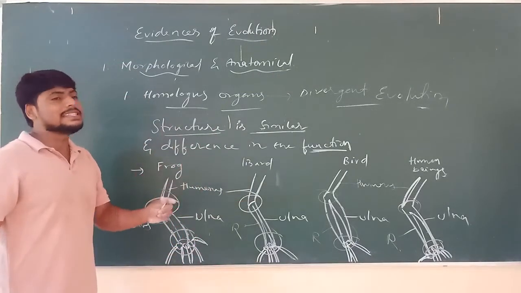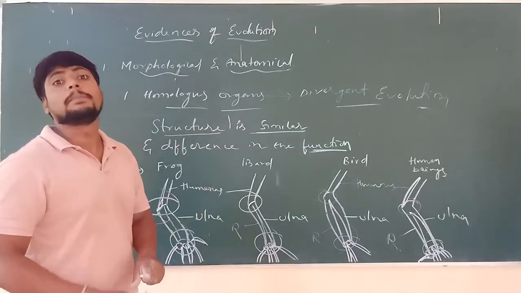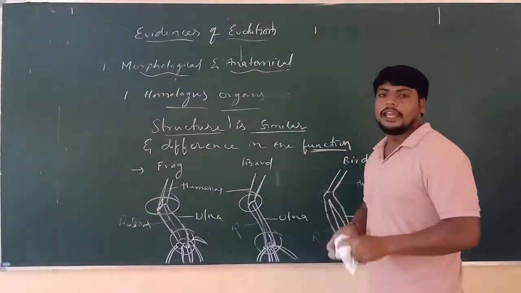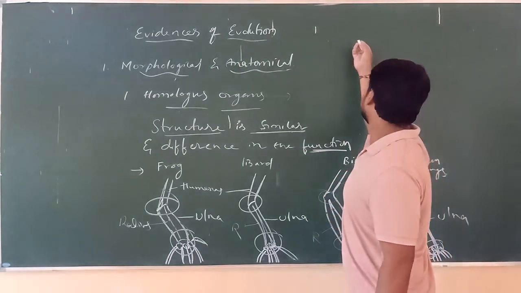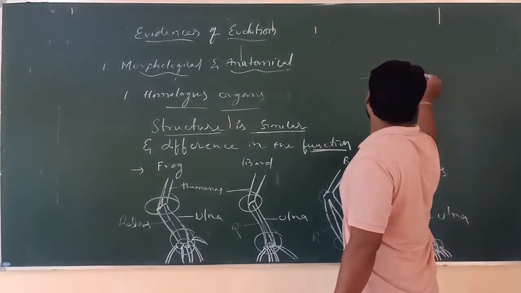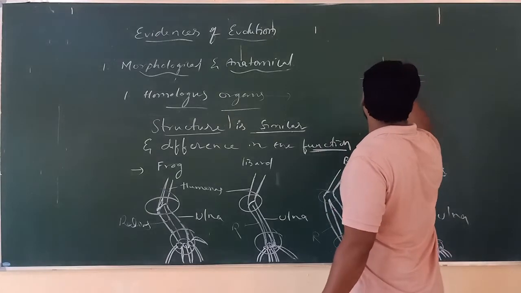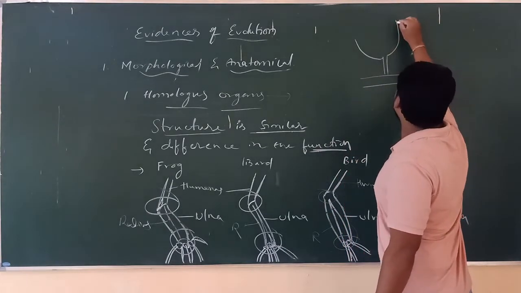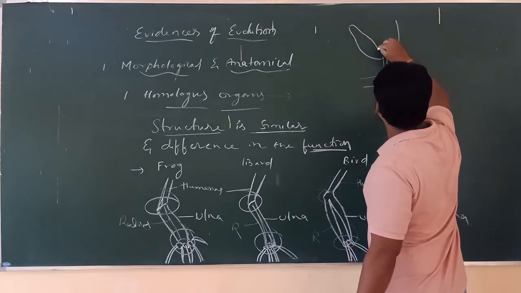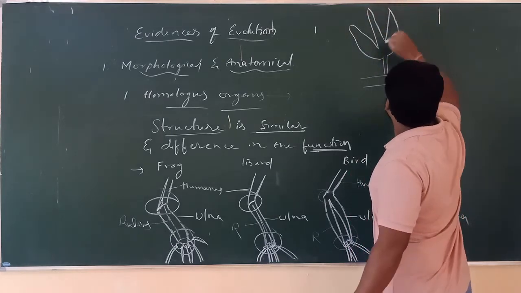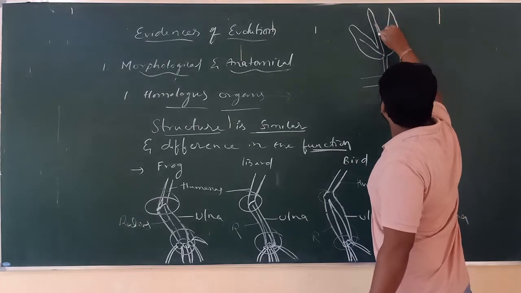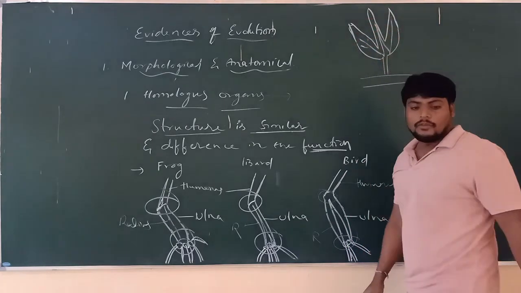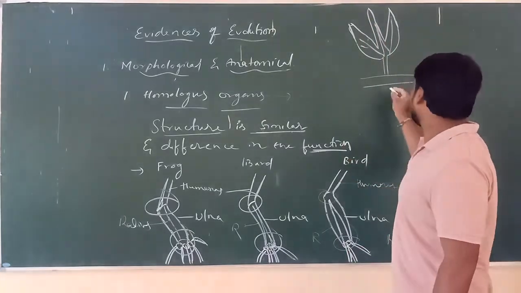The same homologous condition can also be observed in plants. For example, in plants, Passiflora. This is a leaf of Passiflora. What is the specialty? It is a creeper. So what is happening here?